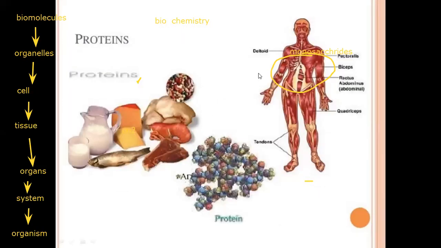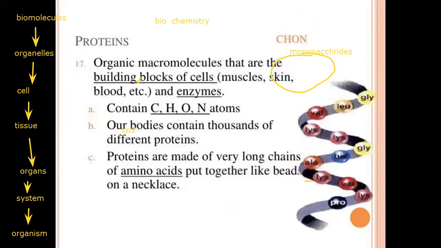Proteins. Proteins are another macromolecule, biomolecule. It's made up of simple subunits, which are amino acids. Amino acids are the simple form of protein. These amino acids are linked together in a very long chain. We have different amino acids in our body.